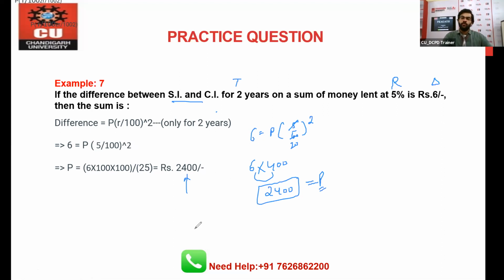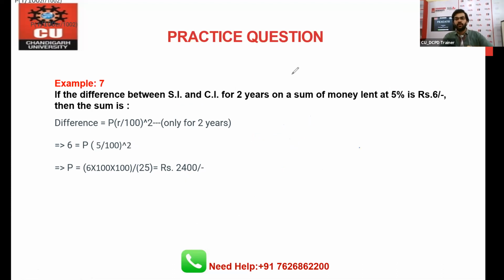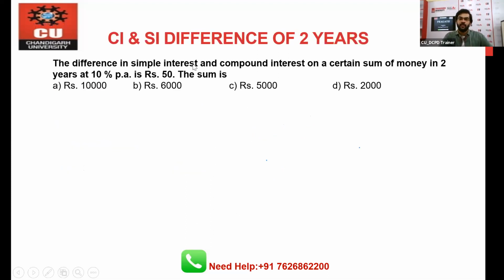Okay. So for better understanding, do one thing, solve the next question. Solve the next question, guys. The next question we have is this one. Solve it. Difference is given in the question, rate is given in the question, time is given in the question, and you have to find out the principal value.